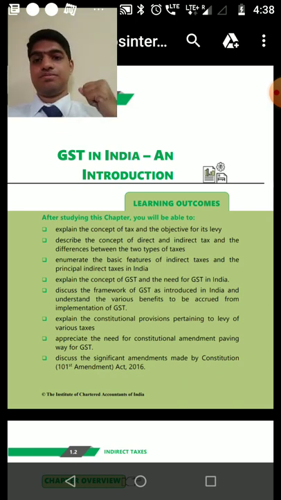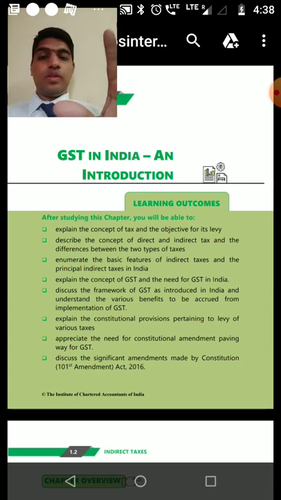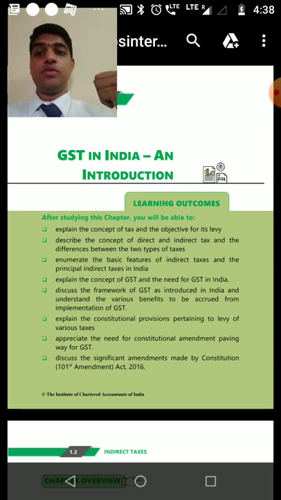Okay, let's start. The first chapter is GST in India, an introduction. What is GST? GST is a short form for goods and service tax. In India there are so many taxes. Let us divide the taxes into two: direct tax and indirect tax. Before explaining these two things, I'll ask another question: why do we need a taxation system? There are many countries in the world, especially in the Middle East, where the state has a lot of revenue apart from taxation, but in countries like India, the state doesn't have much revenue apart from taxation. So why should the state collect revenue?